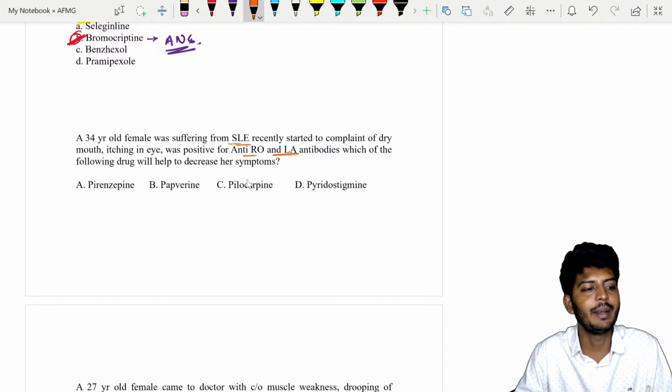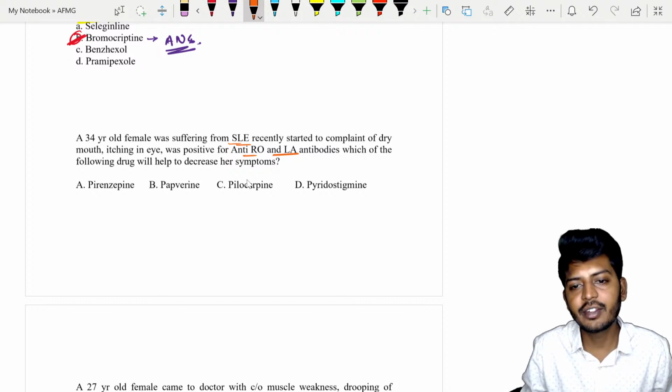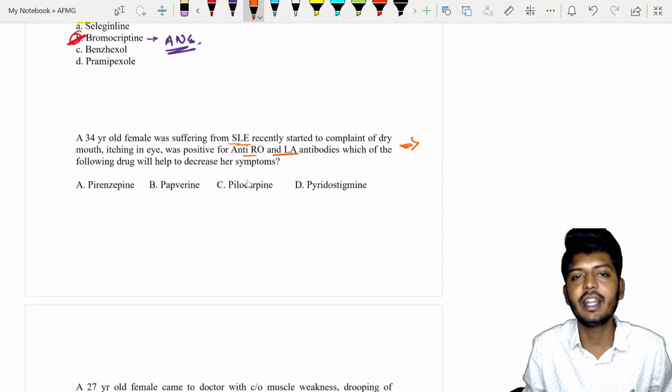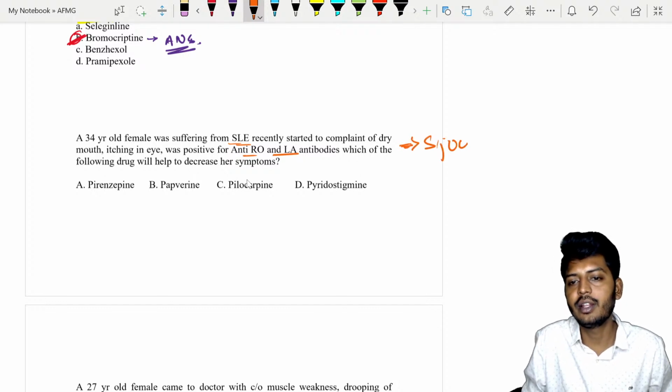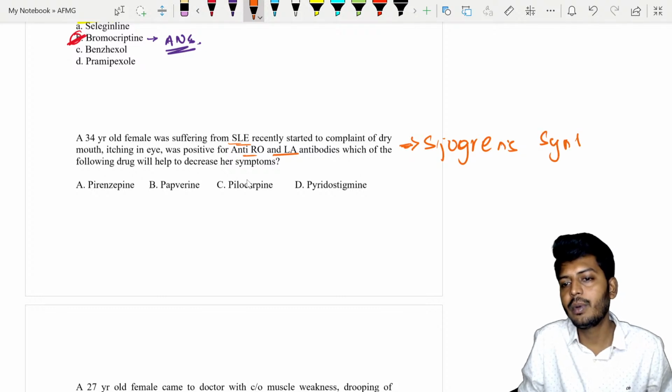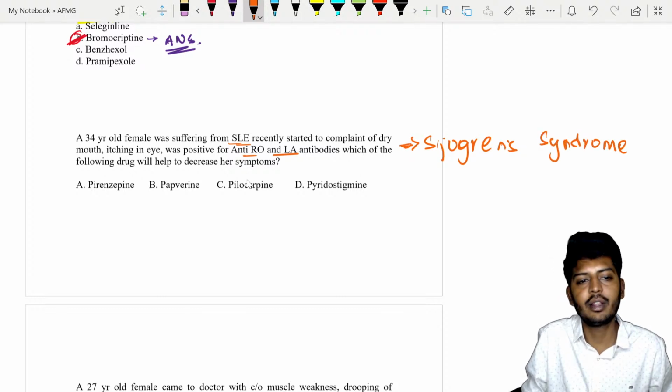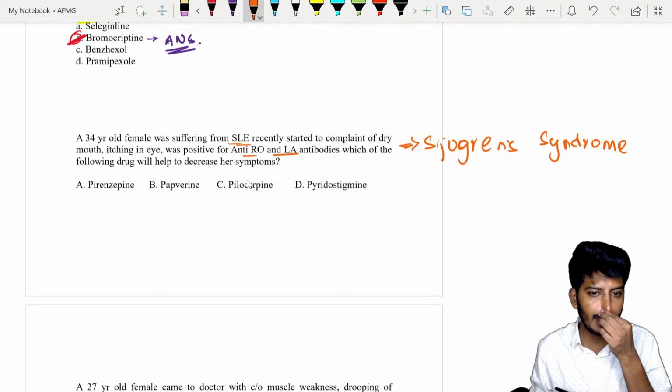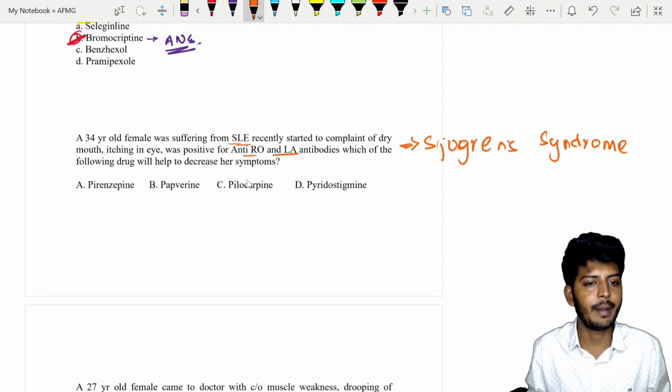Now anti-Ro and La antibodies are present. What does this indicate? Ro and La antibodies are indicating Sjogren's syndrome. Sjogren's syndrome. Okay. For Sjogren's syndrome, what was the drug of choice in earlier times? What is the drug of choice in earlier times? What did they give earlier?